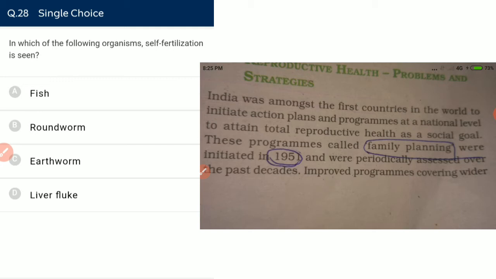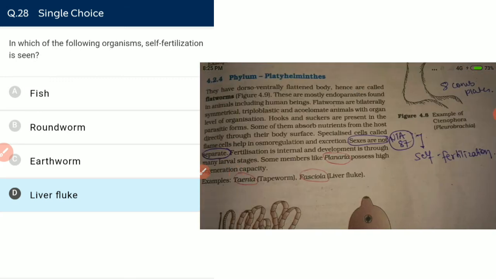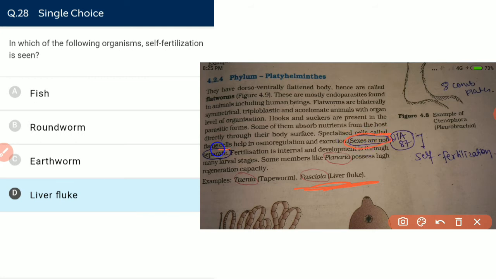But in the case of liver fluke, which is a member of Platyhelminthes, also known as Fasciola hepatica, flatworms are monoecious, and there is no mechanism to avoid self-fertilization. So it is seen in liver fluke. Self-fertilization is seen in liver fluke, Fasciola hepatica, and the sexes are not separate.